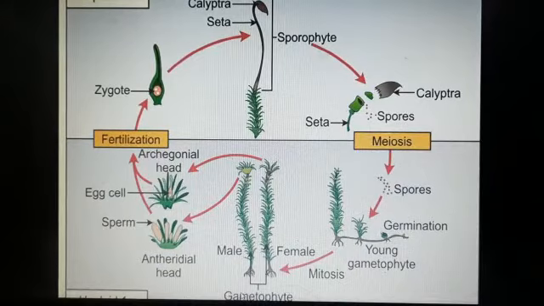Very important question: the main plant body of bryophytes is the gametophyte. Always remember that the main plant body of bryophytes is haploid, so gametophyte, and the amphibians of the plant kingdom are bryophytes. This is all for today.